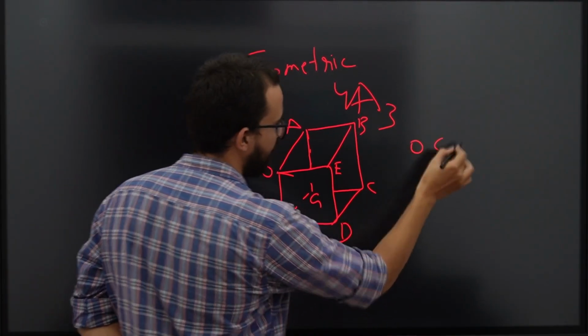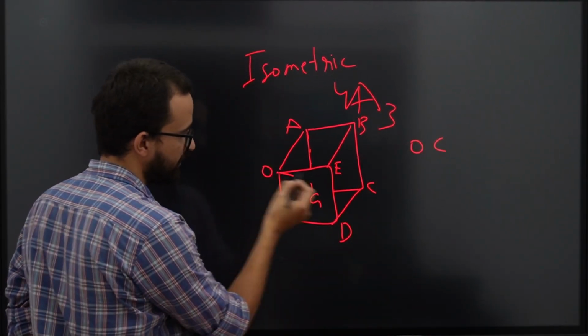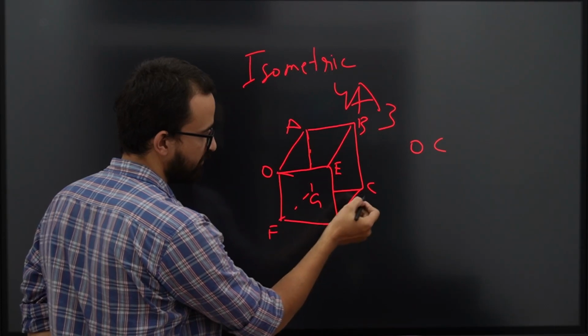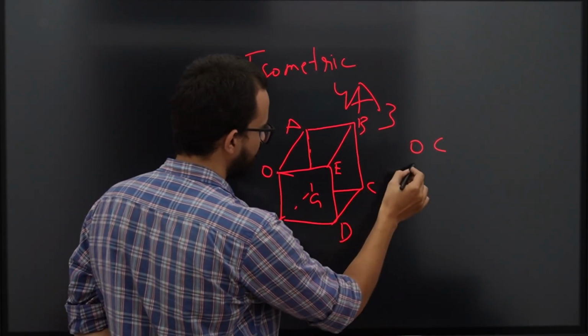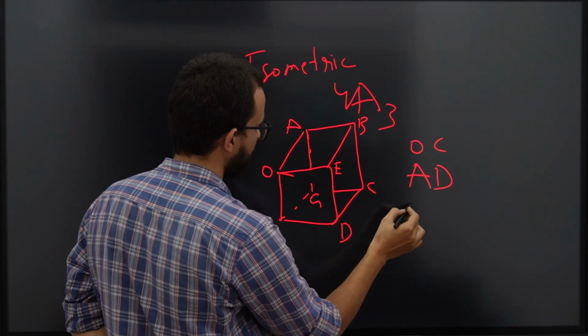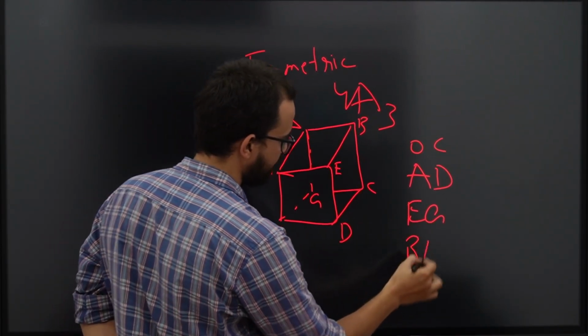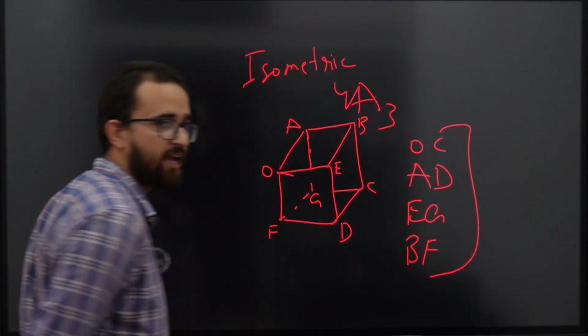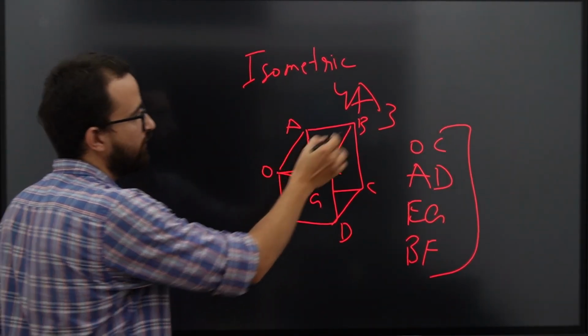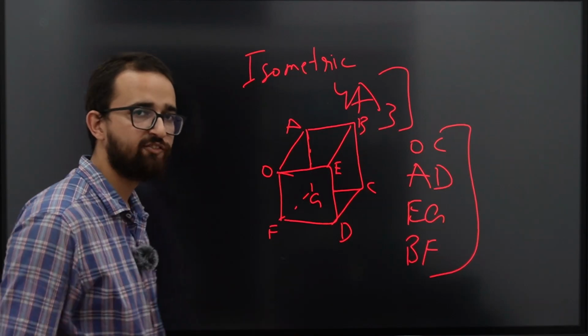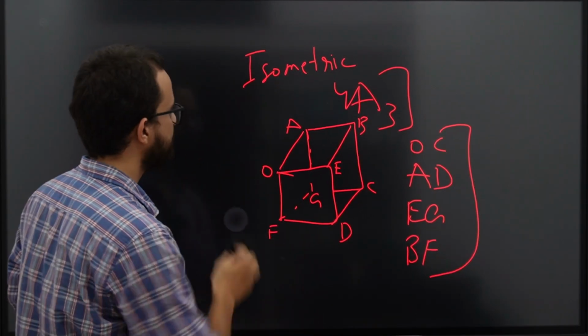For example, the diagonal OC, joining the upper part and the lower part behind the cube, is the diagonal that we talk about. If you take AD, if you take EG, and if you take BF, these are the four diagonals in this cube that act as threefold rotation axes in every isometric system.